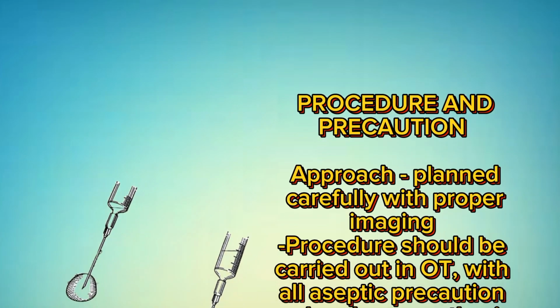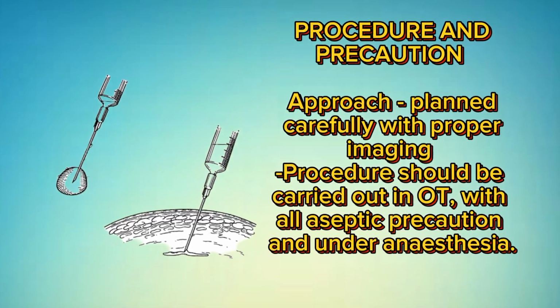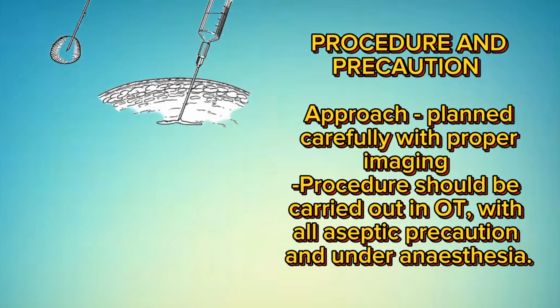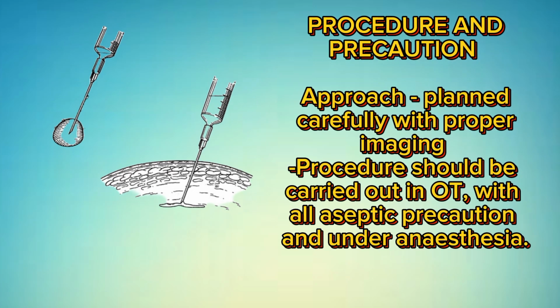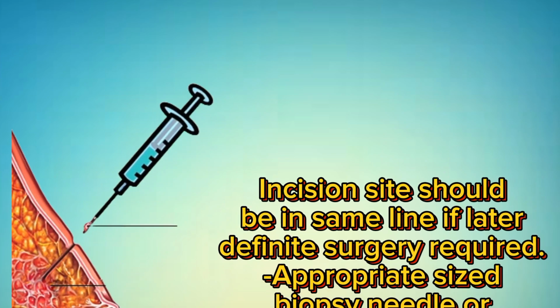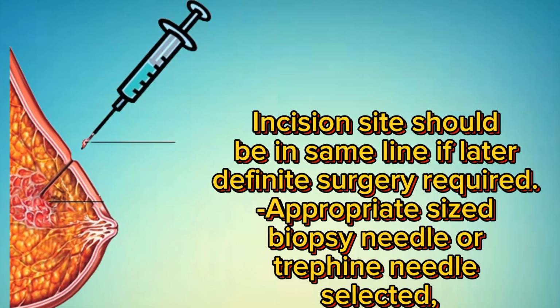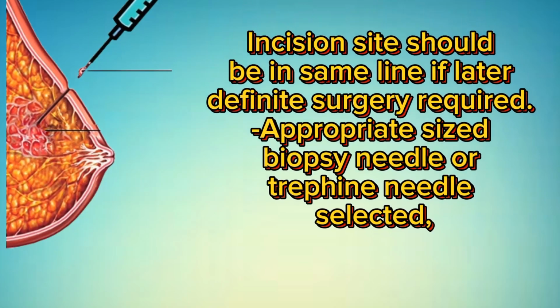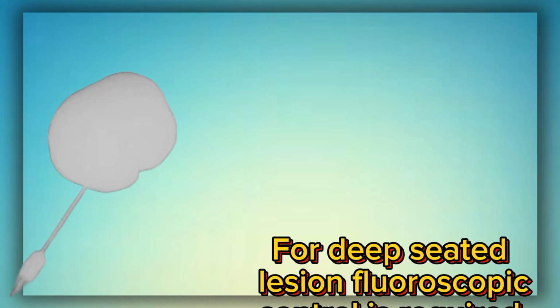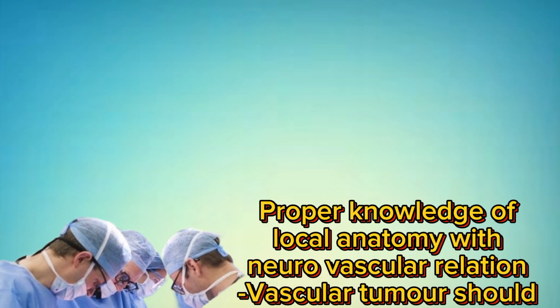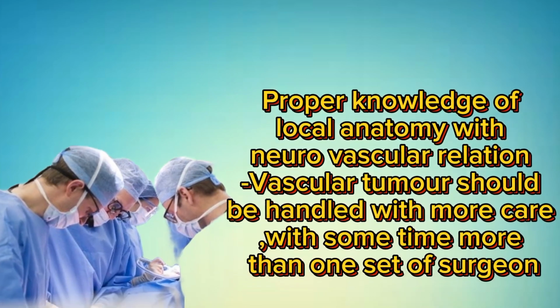Procedure and precaution. Approach should be planned carefully with proper imaging. Procedure should be carried out in an operation theater with all aseptic precautions and under anesthesia. Incision site should be in the same line if later definite surgery is required. Appropriate sized biopsy needle or trephine needle should be selected. For deep-seated lesion, fluoroscopic control is required. Proper knowledge of local anatomy with neurovascular relation is needed.